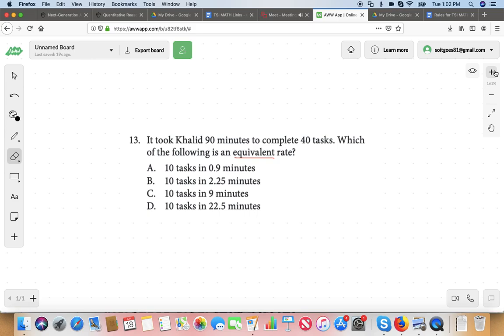If you're going to estimate roughly how many tasks per minute that is, is it less than a task per minute or more than a task per minute?